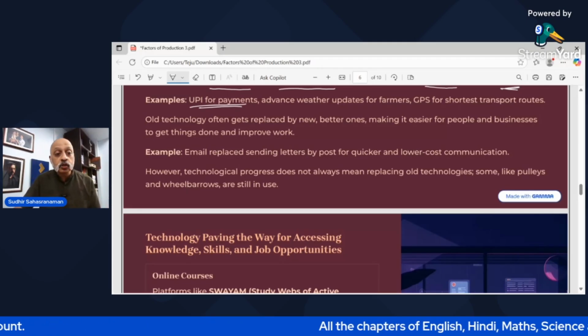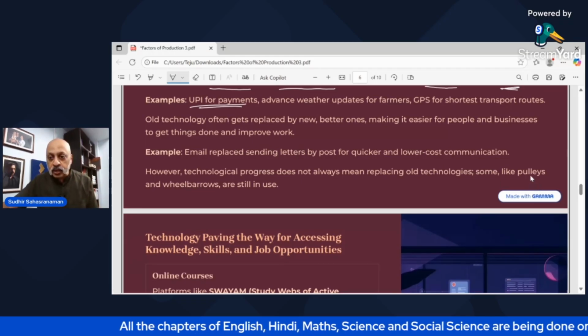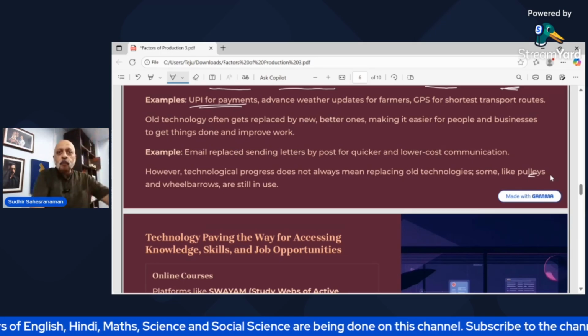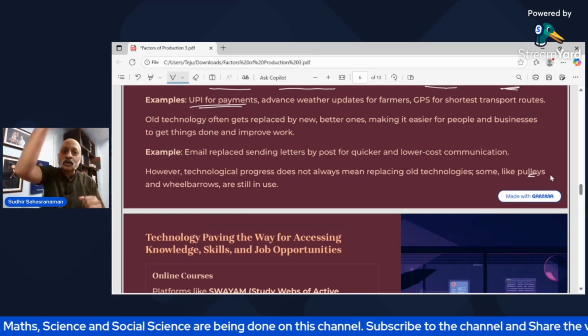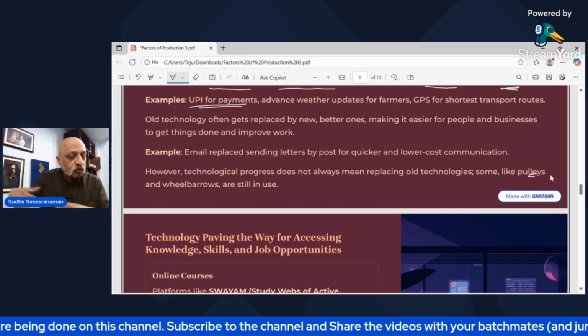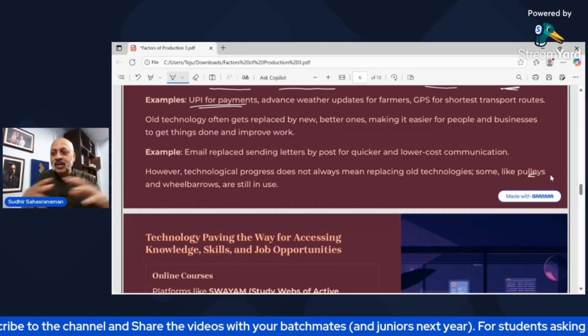But it does not mean every old technology is replaced. For example, the pulley. If you have to draw water from a well, you still use that rope and pulley to draw water from the well. If you want to transport coal from one place to another, you will still use that kind of implement to transport it from place A to place B.